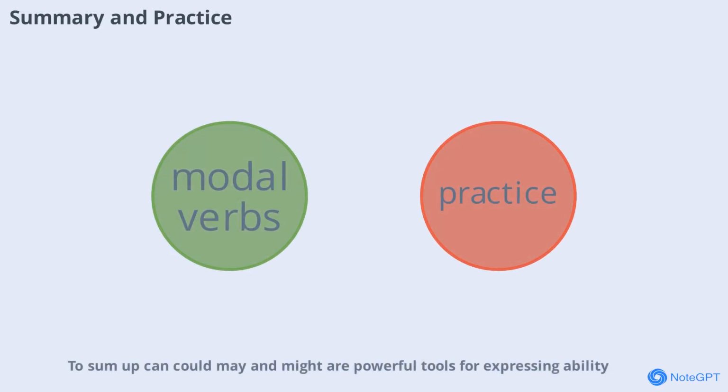To sum up, can, could, may, and might are powerful tools for expressing ability, permission, requests, and possibility in English. Remember to choose the right one based on the situation: casual, polite, or formal. Practice using these modal verbs in your daily conversations, and soon you'll find your English becoming more natural and effective. Keep experimenting with different contexts, and you'll master these essential words in no time.